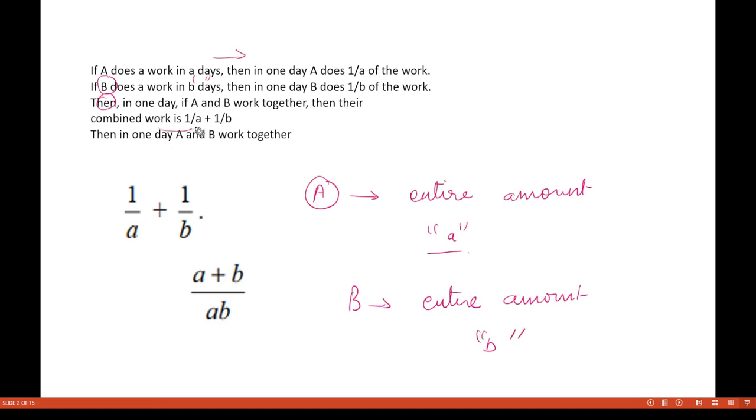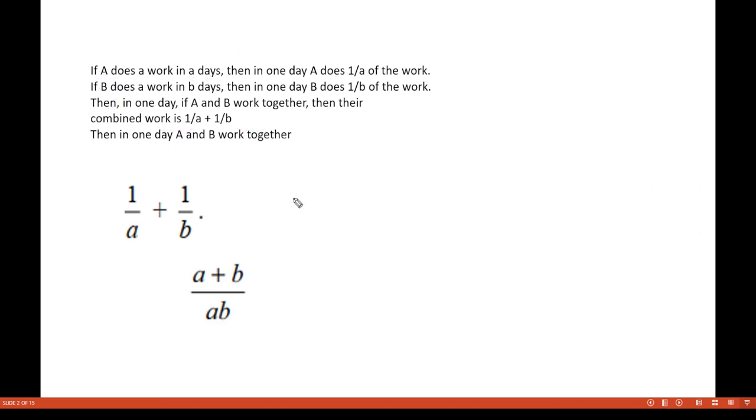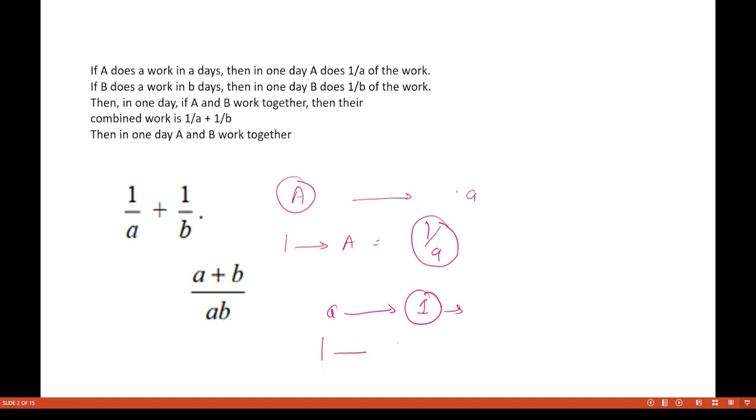Now, in one day, if A and B work together, then what is their combined work? See, if person A is able to do the entire amount of work in A days, then in one day, this person A will be able to do 1 by A of the entire work. In A days, he does one complete work, so in one day he does 1 by A amount of work.